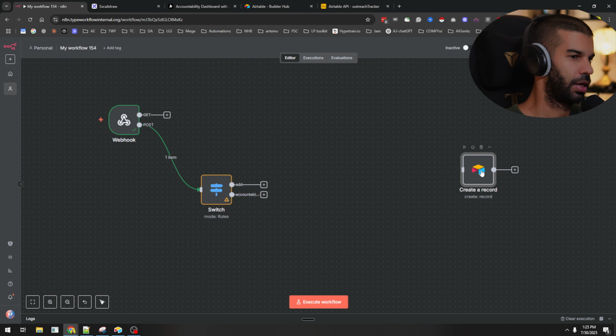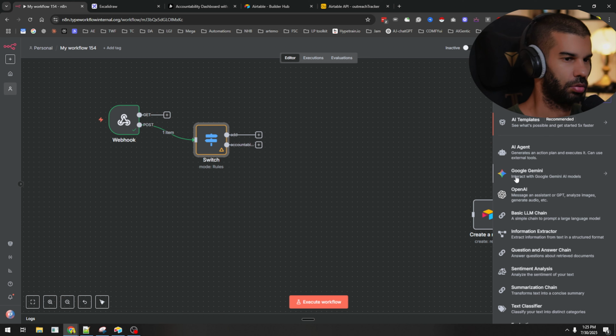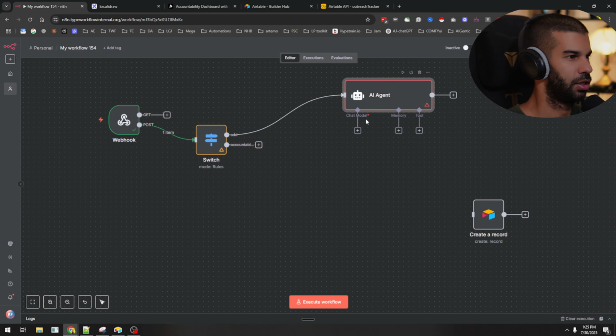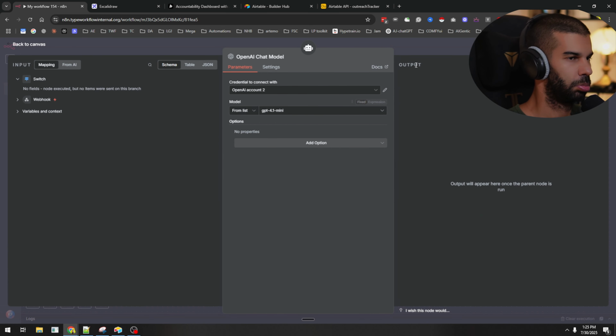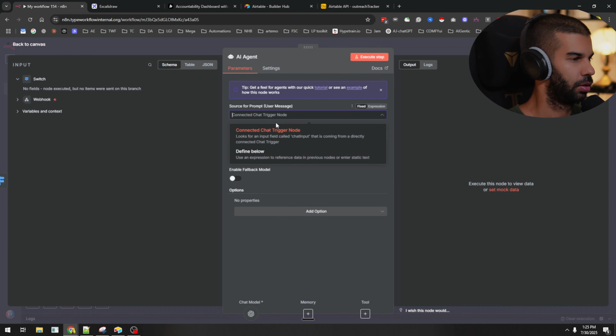let's use an AI agent. So it will be able to come up with the description, come up with the numbers or adapt the numbers as needed. So here, let's have an AI agent. Let's connect that to a chat model. Let's go with OpenAI. Yeah, 4.1 mini should be fine. And let's give this a prompt.